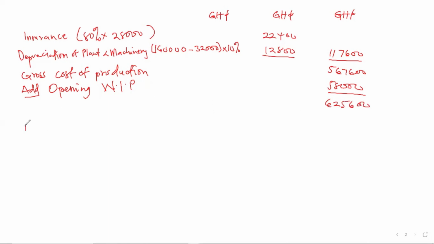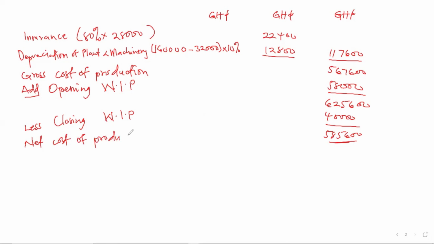Then you less closing work in progress, which is 40,000. You find the closing work in progress in the additional information. You less it from this to get 585,600. And this is called the net cost of production.